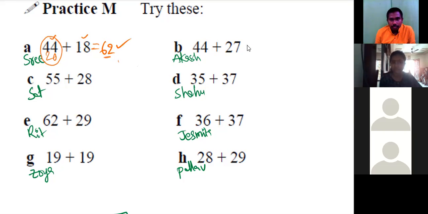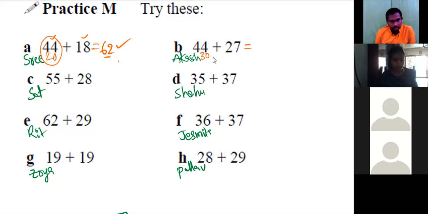So we can take 27 as 30. That means 44 plus 30 is equal to 74. That means we have added 3 to 27, so we have to reduce 3 from 74. That means the answer will be 71. Very good. Correct.